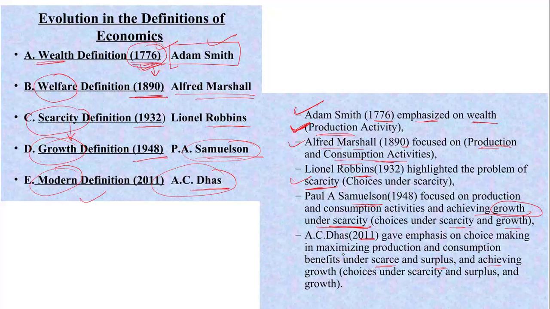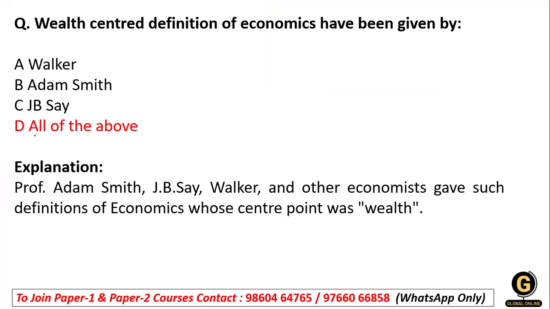Here, achieving growth and the choice under scarcity, surplus and growth. Samuelson gave stress only to scarcity and growth, but many things also have a surplus, and we can utilize that surplus and make growth in our area. So this is given by Das. So the correct answer is option D.